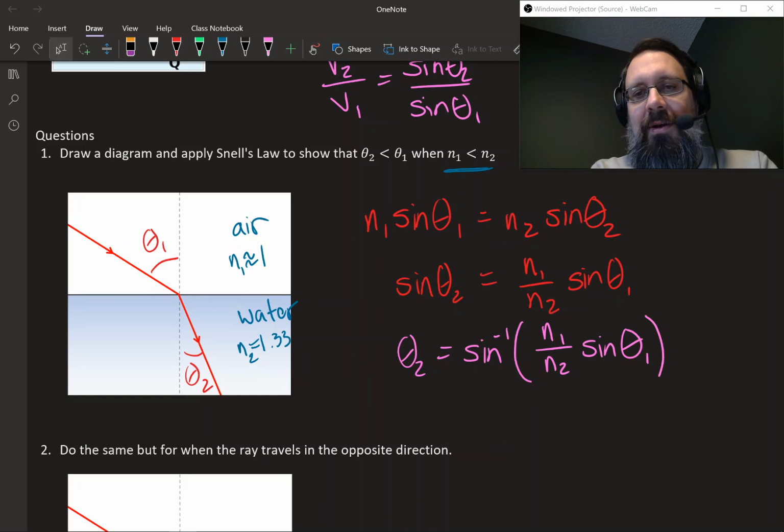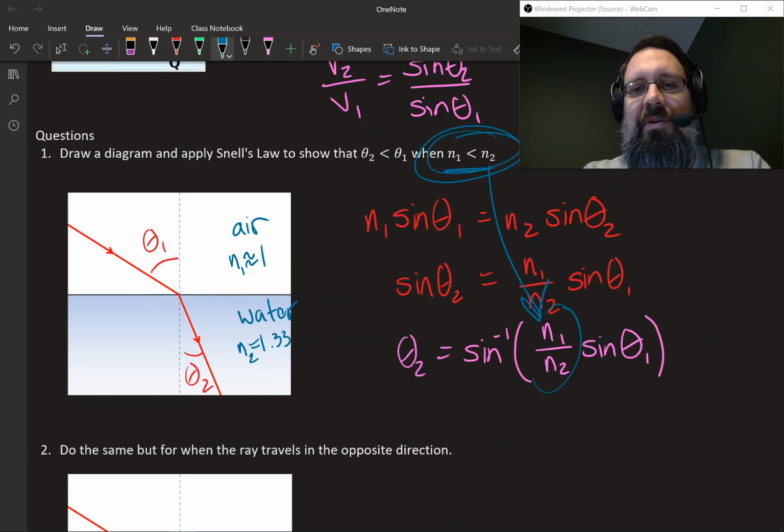All right, so now what we set up here was that n1 is less than n2. So what's going to happen down here in this ratio, if n1 is less than n2, what are we going to get for that coefficient in front of the sine term? We're going to get a number that's less than what? Anyone? If the top is smaller than the bottom, the value must be less than 1. You got it.